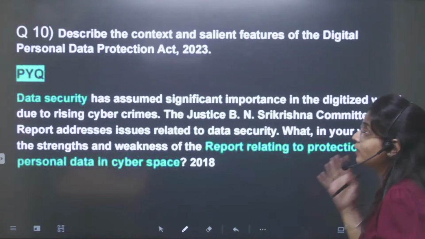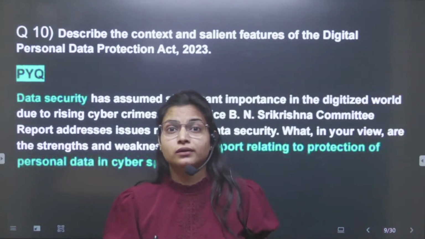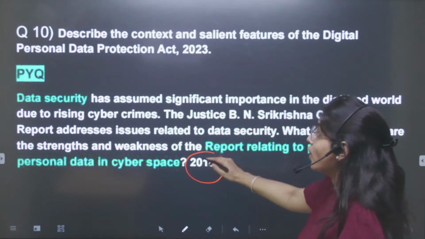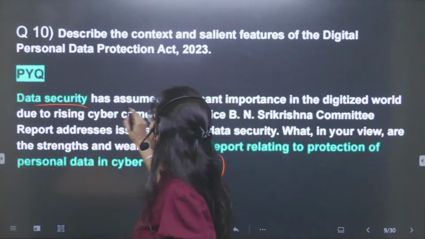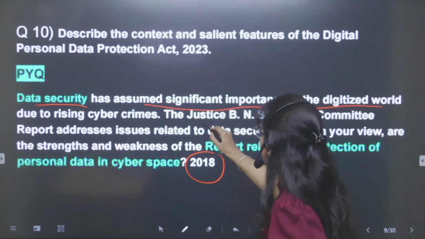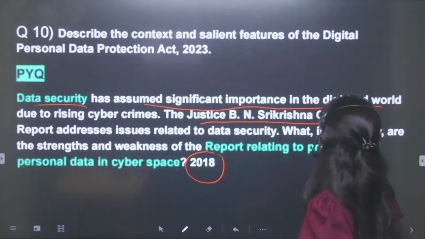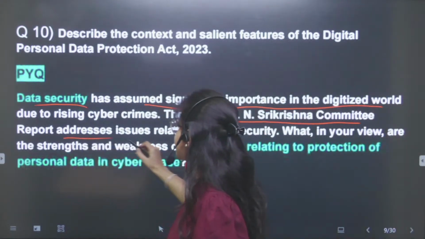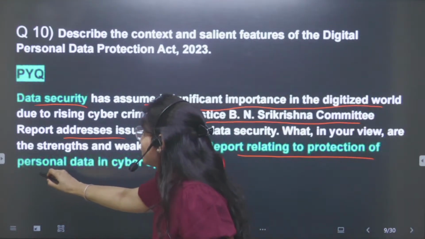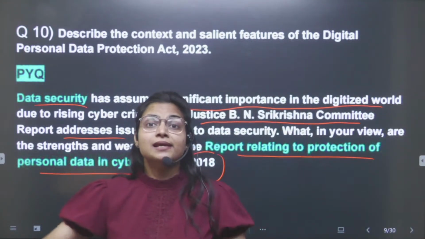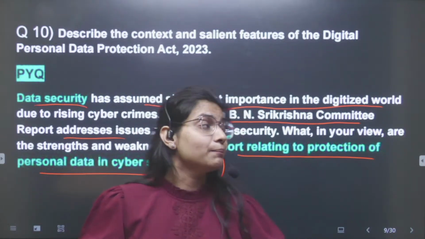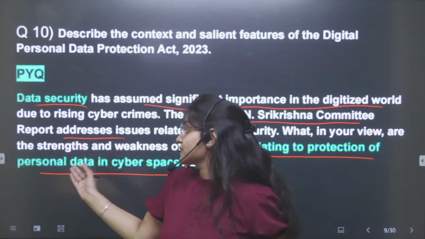As I said, I will also show you the previous year question that has been asked on the same topic. In 2018, they already asked: data security has assumed significant importance in the digitized world. The Justice B.N. Srikrishna Committee addresses the issue, and it relates to the protection of personal data in cyberspace. So in 2018 they had already asked about the problem in the protection of personal data.